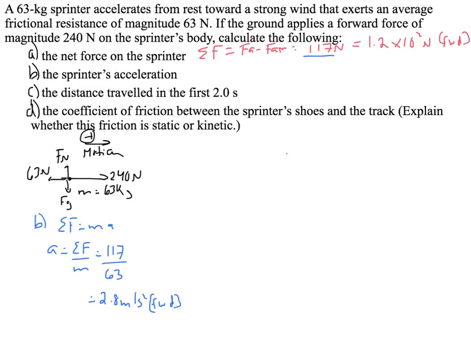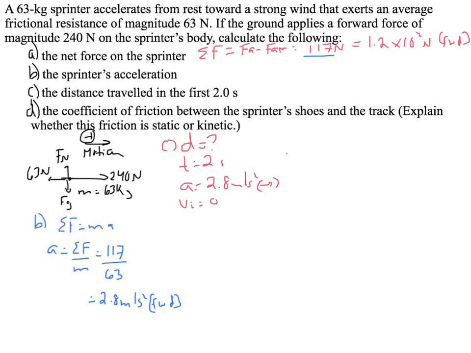C asks for the distance traveled in the first 2 seconds. So for C, we're looking for a distance. We know time is 2 seconds. We know the acceleration, because we just found it, is 2.8 meters per second squared that way. And we know he's starting from rest, so Vi is 0.